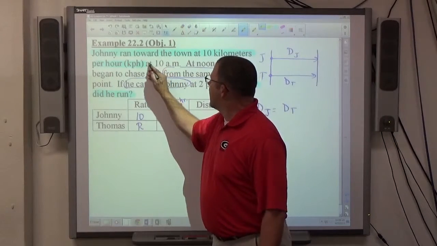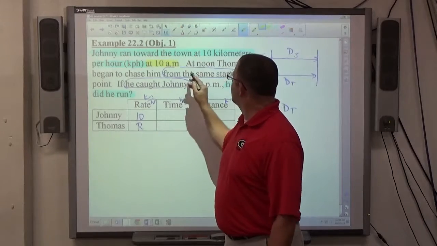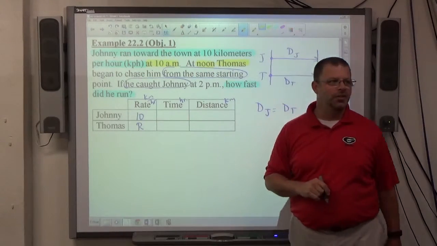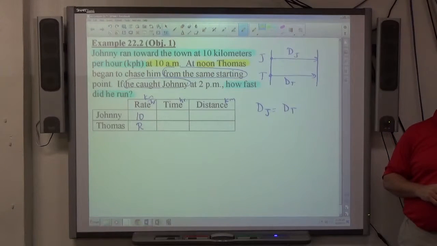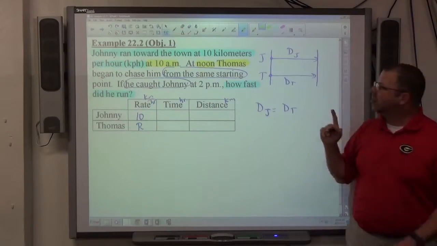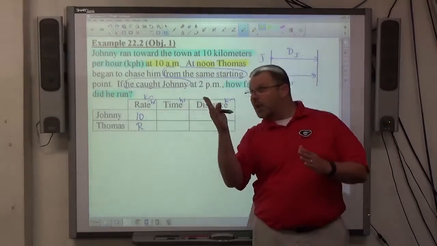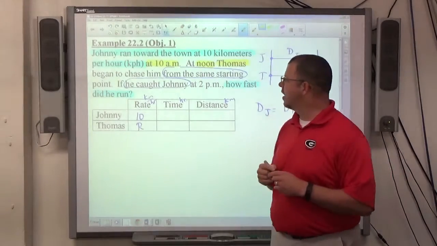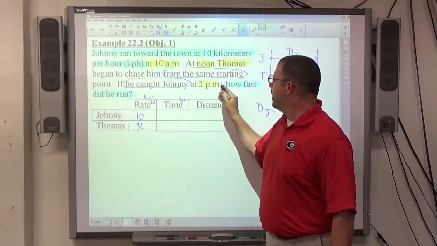Johnny started at 10 a.m. Thomas began to chase him at noon. And be careful of noon and midnight. Okay? Words that represent time of day. All right, noon is 12 p.m., midnight is 12 a.m. So Johnny started at 10 a.m., which is right about now. Okay, 2 hours later, noon, Thomas began to chase him. And he caught Johnny at 2 p.m.